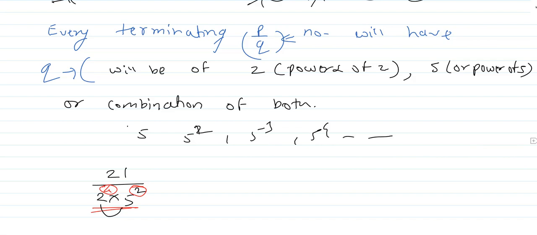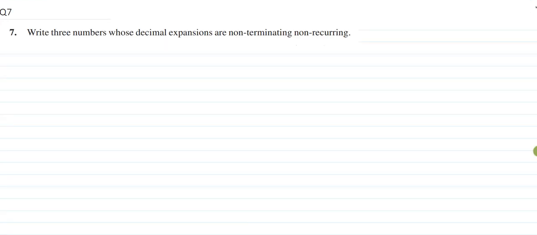Okay. Now moving to the 7th question. Write 3 numbers whose decimal expansion is non-terminating, non-recurring. That means we have to write irrational numbers, because we have seen what is meant by an irrational number: a number which, when converted into decimal expansion, the decimals will not be terminating and not recurring.